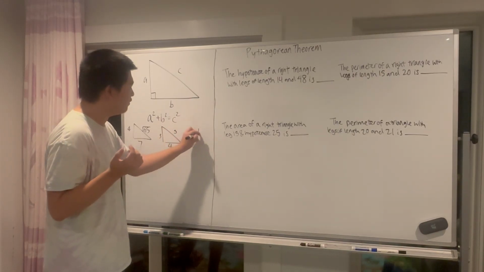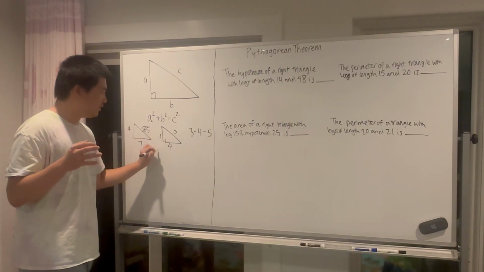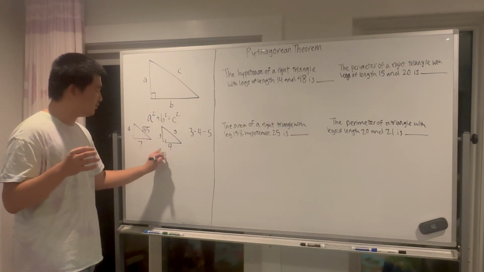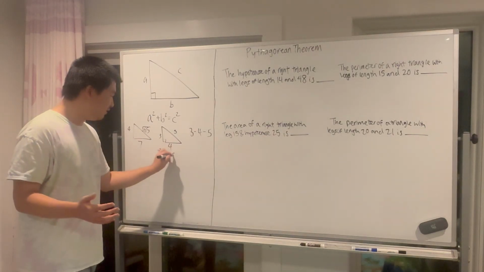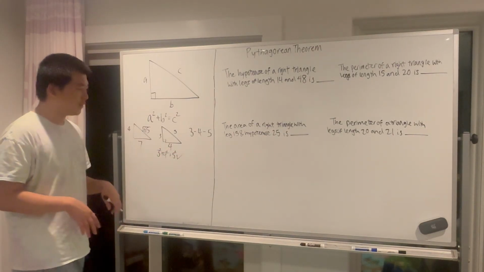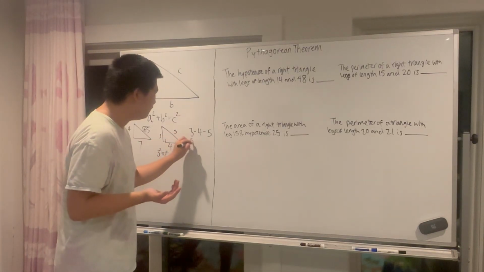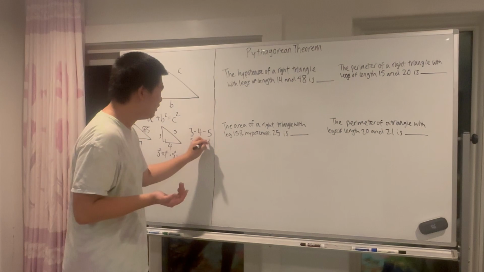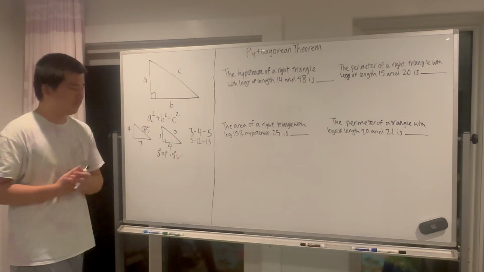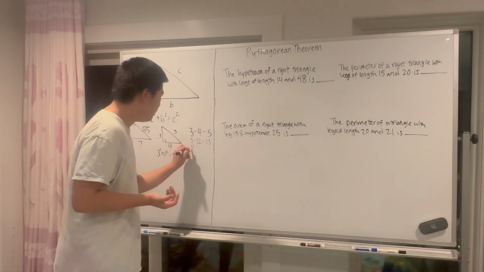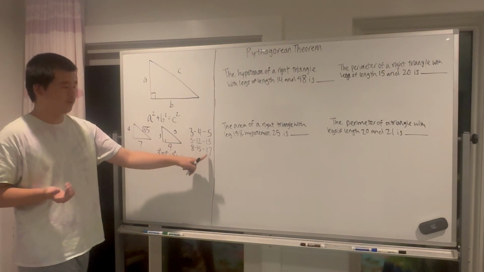You can verify that this is a real right triangle by simply performing 3 squared plus 4 squared. What's that? That's 9 plus 16 equals 25 equals 5 squared. That checks out. Another one of our famous triples is going to be 5, 12, 13. This is another very famous one. 5 squared plus 12 squared equals 13 squared. Another one would be 8, 15, 17. 8 squared plus 15 squared equals 17 squared.